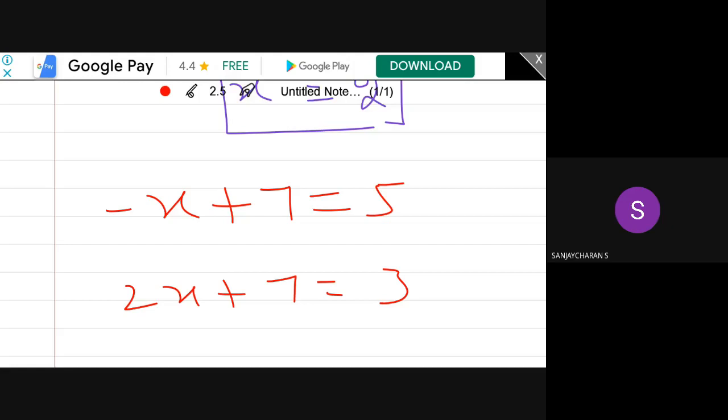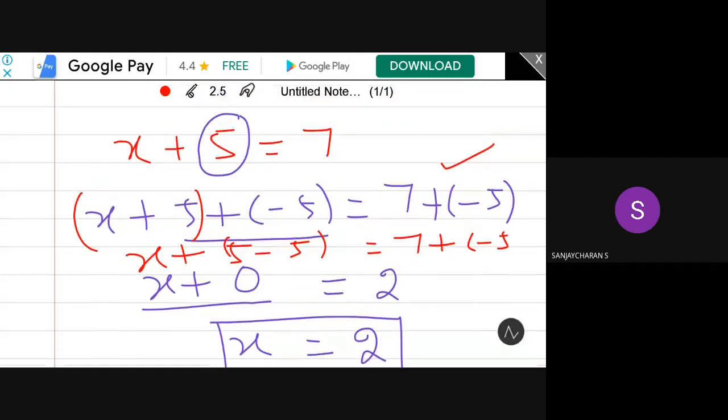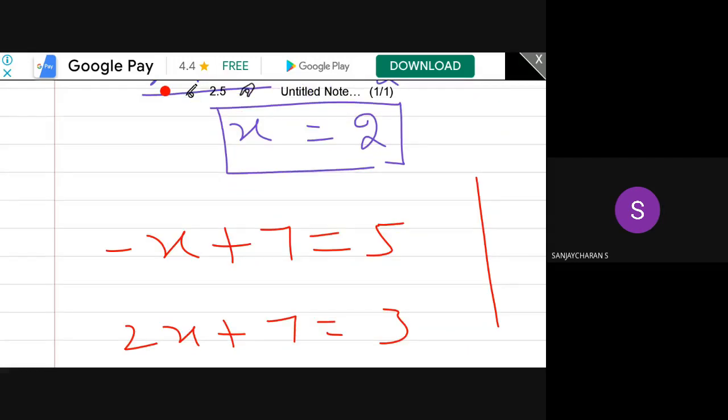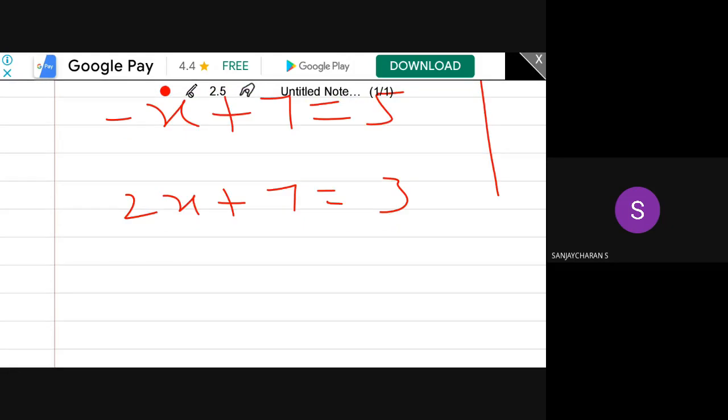Suppose I want to solve x plus 5. The coefficient of x is 1. Then for solving this equation, I need group structure. If the coefficient of x is minus 1, then for solving this equation, I need ring structure. If the coefficient of x is other than 1, I have to solve this differently. Suppose the coefficient of x is 2. For solving this equation, I need field structure.